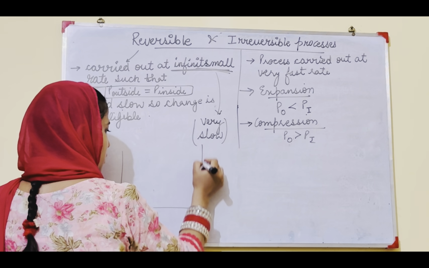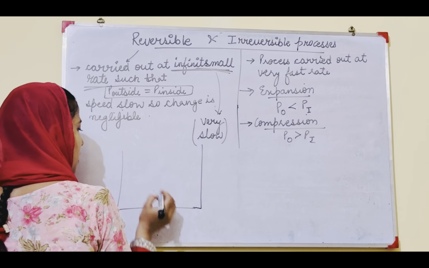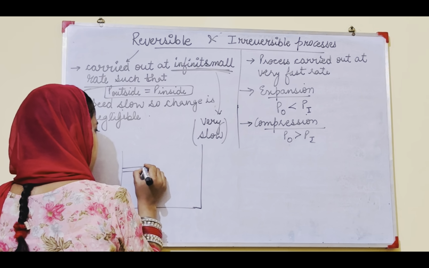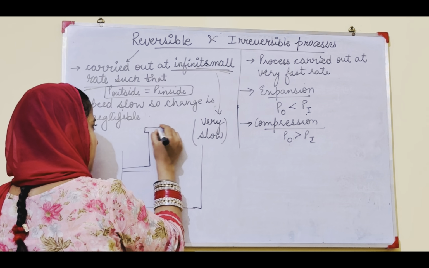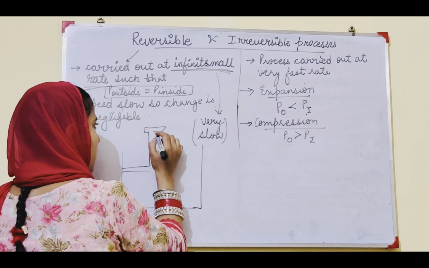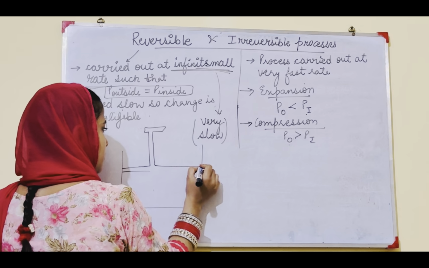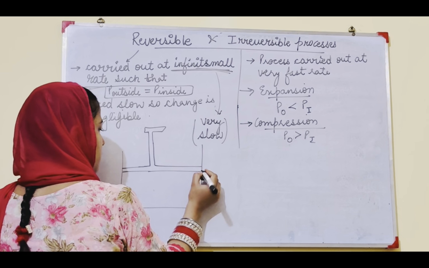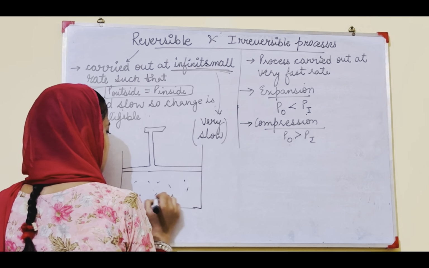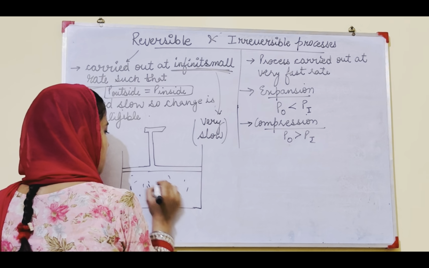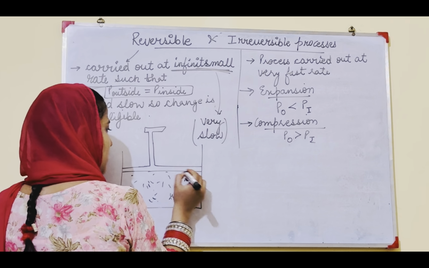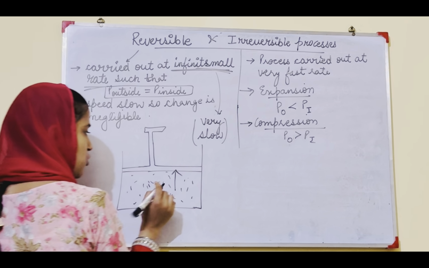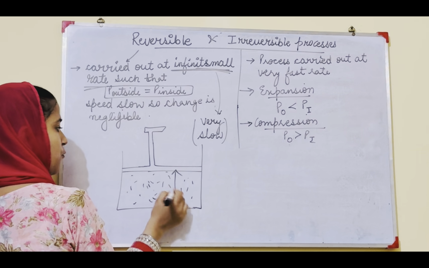We can understand this reaction with the help of this diagram. This is a piston on which we apply some pressure. Here is the gas. These are gas molecules present inside this vessel. These gas molecules apply pressure on this piston from inside.